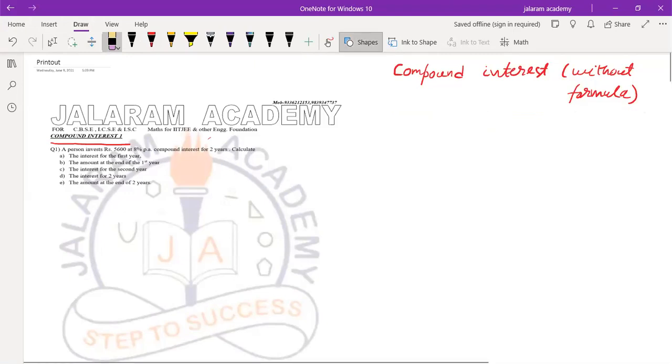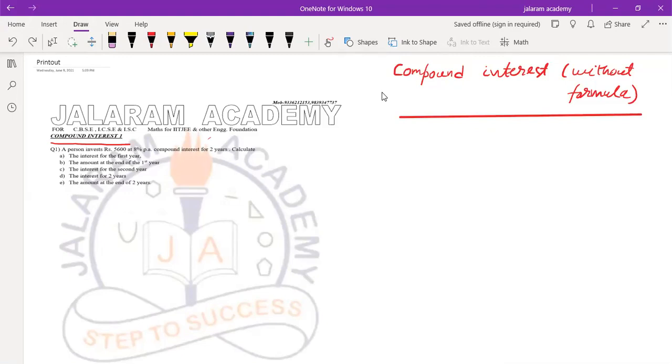Okay. So what are the properties of compound interest? What is the meaning of compound interest? First, we must know about this. Before discussing the meaning of compound interest, we must understand some terms related to banking, like principal.